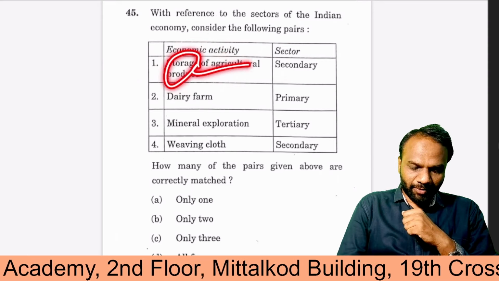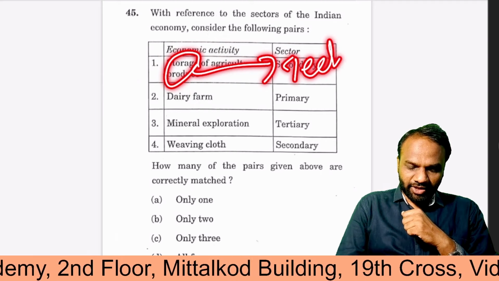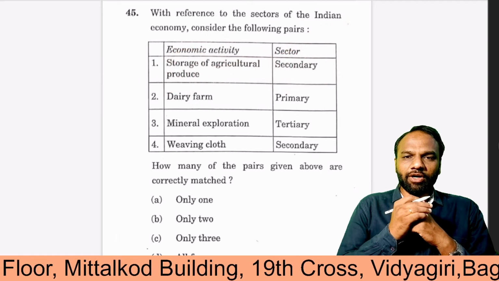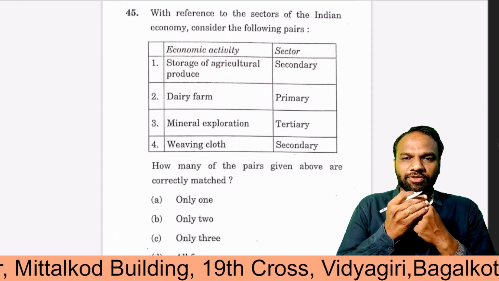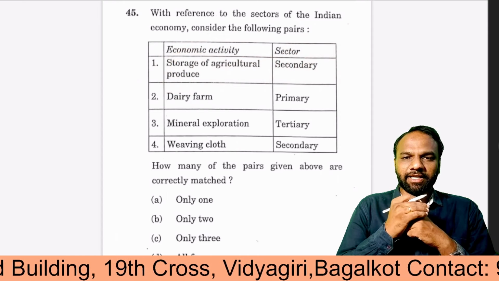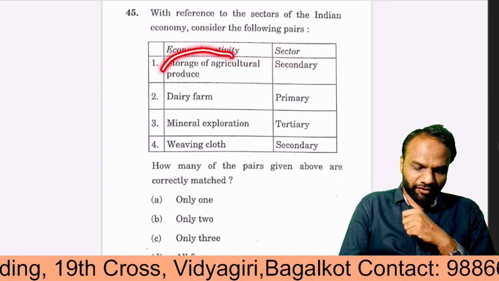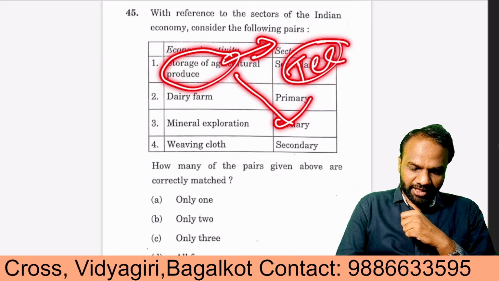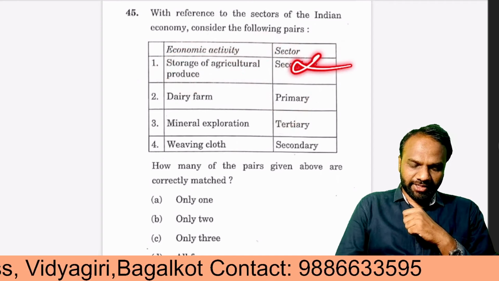So this comes under tertiary sector. It's not a secondary sector, because you are not involved either in exploiting the natural resources or in agriculture, but you are providing services to the primary sector. Hence the first one is wrong.